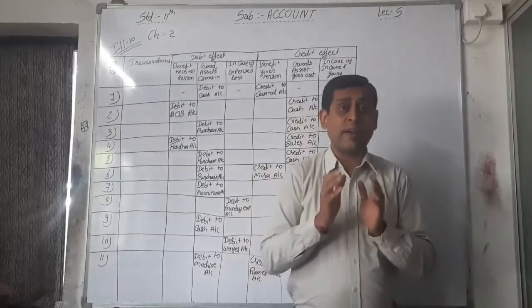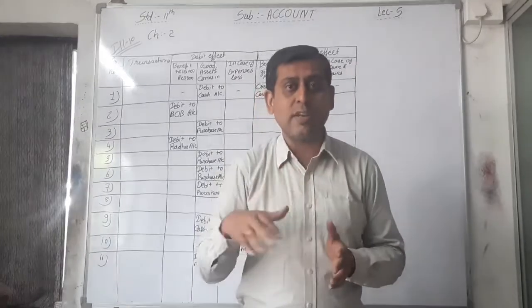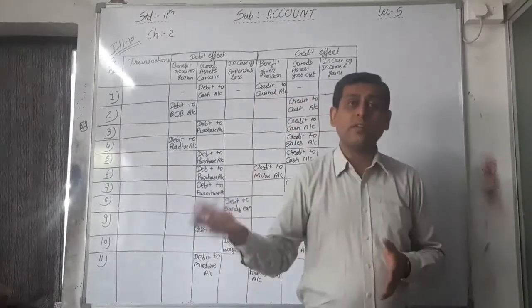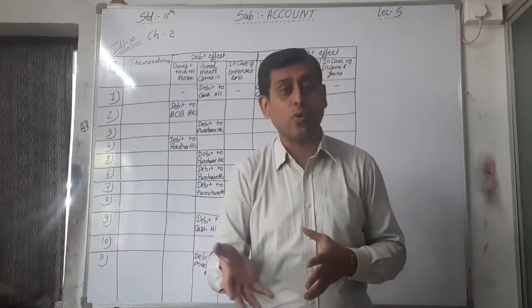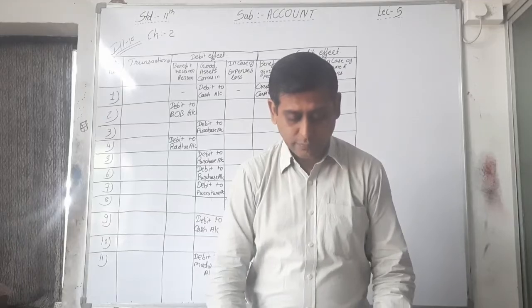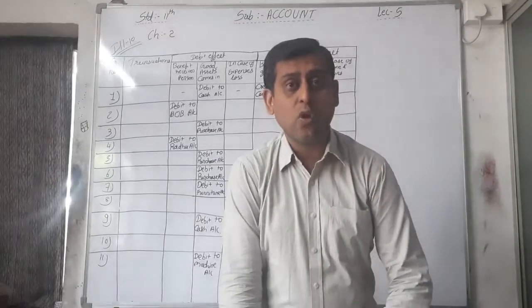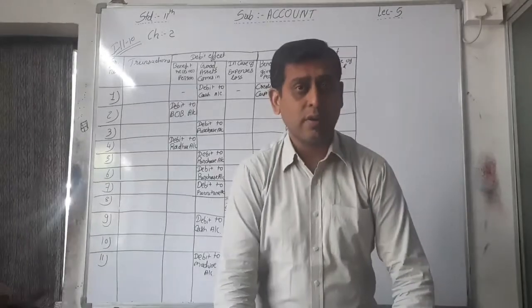But the actual writing process is different. We will see the actual writing process in chapter number 4. Here we just write down the debit effect or credit effect of all the transactions of illustration 10.